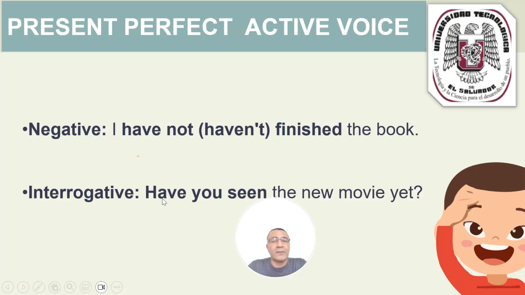Interrogative, you use this structure: Have you seen the new movie yet? The auxiliary verb you put first, the structure.